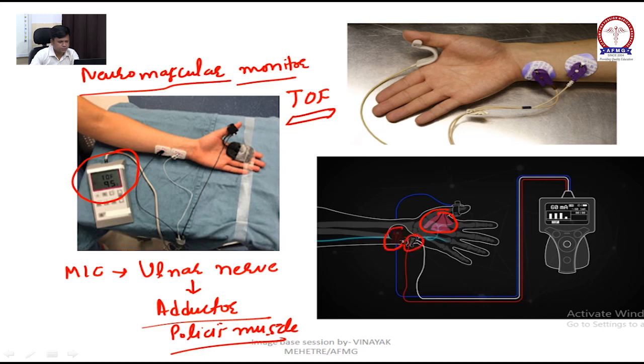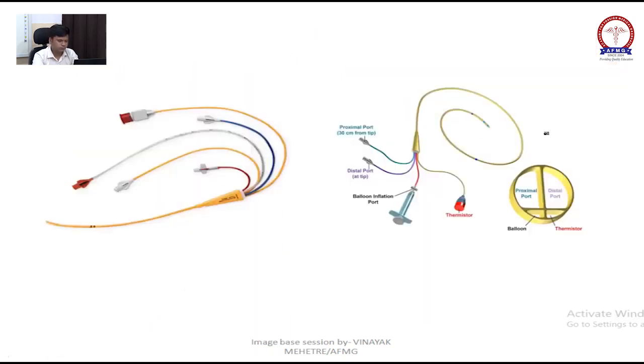These are positive electrodes. We will stimulate it and we will measure. You will not get an image like this, you will get an image like this without the pointer, because here it is written top. If it comes, you will get an image like this. Remember, the most common nerve used for neuromuscular monitoring or TOF is the ulnar nerve, and it monitors the adductor pollicis muscle.